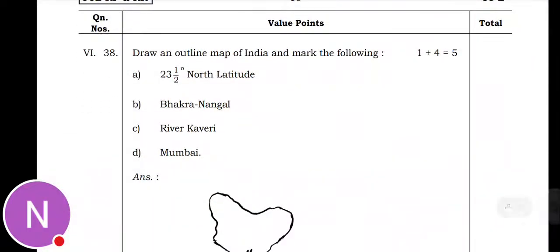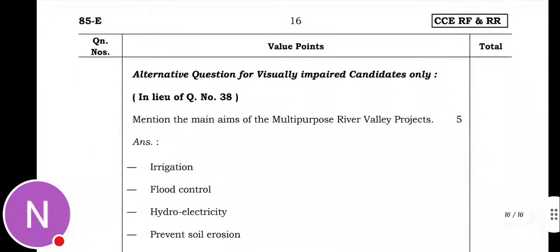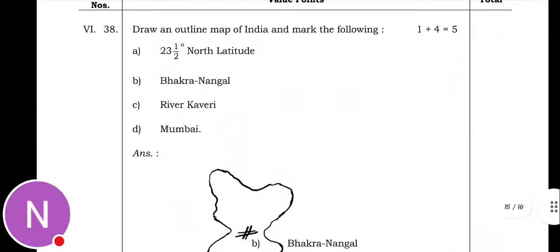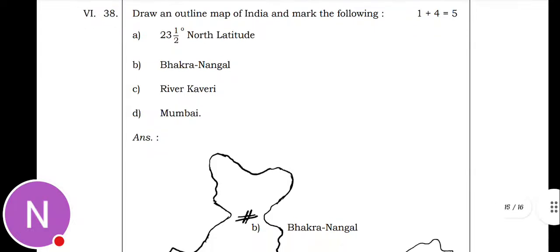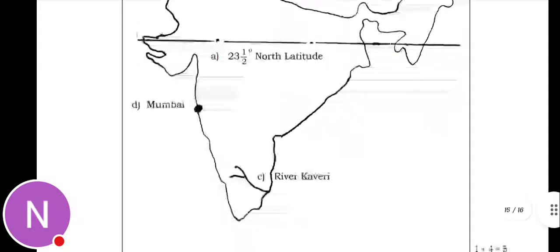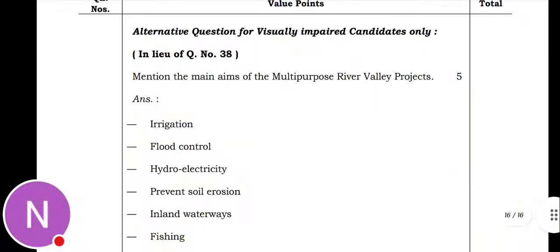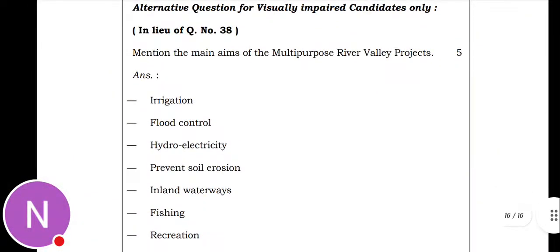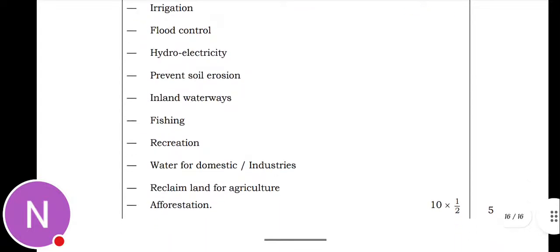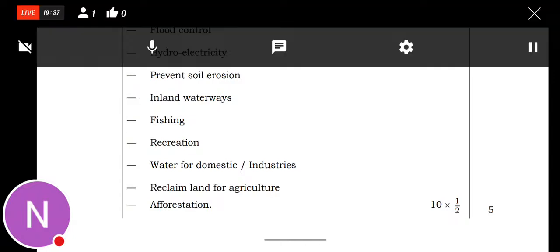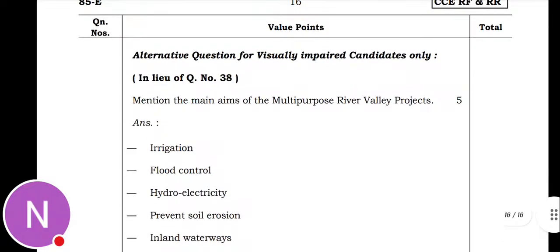And finally, 5 marks. You have to draw the India map. Question 38: you have to draw the India map and mention the places they have named. Okay. Or the alternative question is visually impaired. Our question is, mention the main aims of a multipurpose river valley project. The main aims are irrigation, flood control, hydroelectricity, prevent soil erosion, inland waterways, fishing, recreation, water for domestic use, reclaim land for agriculture, and afforestation. These are the main aims of the multipurpose river valley project.